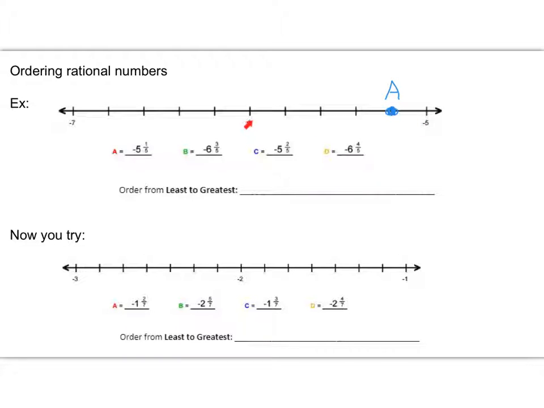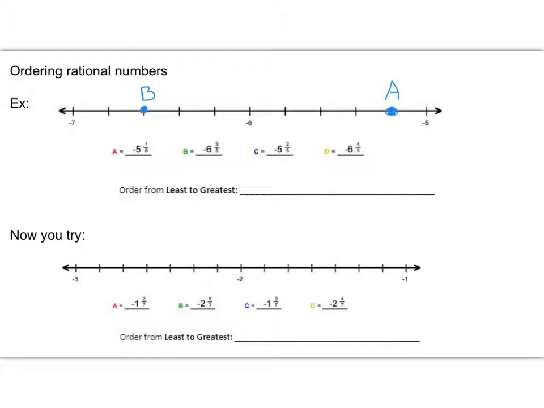So here's negative 6, and keep going backwards to get negative 6 and 1/5, 2/5, and negative 6 and 3/5. So we're going to put a dot there and label that B. Alright, so now we have C is negative 5 and 2/5, so starting at negative 5, moving to the left to get to 2/5.